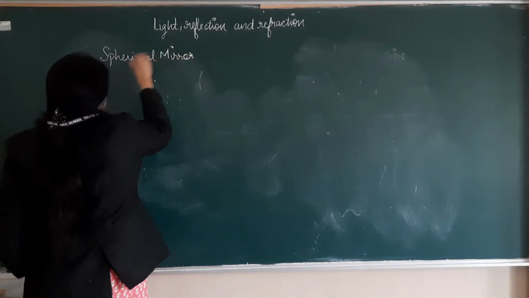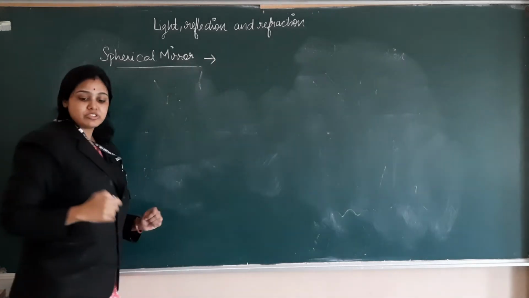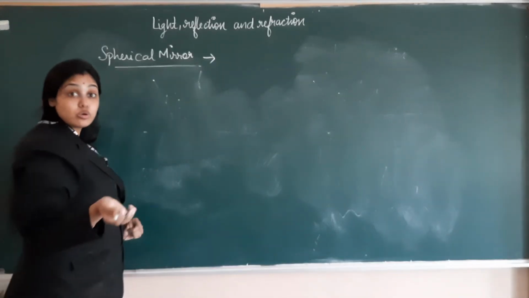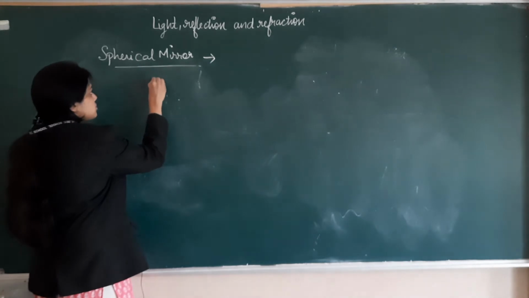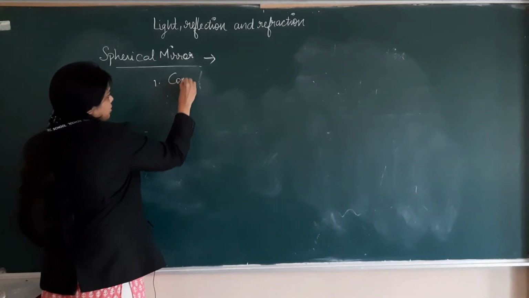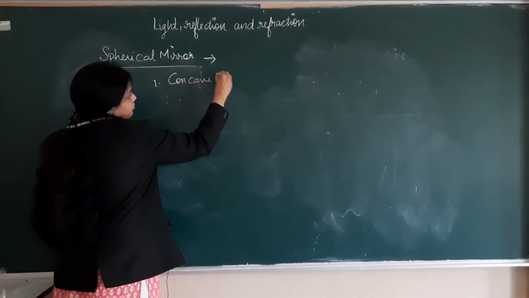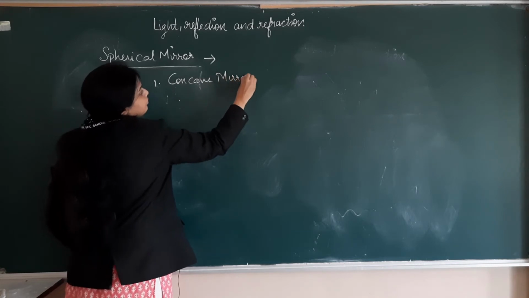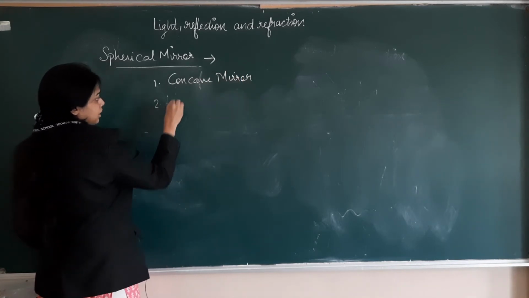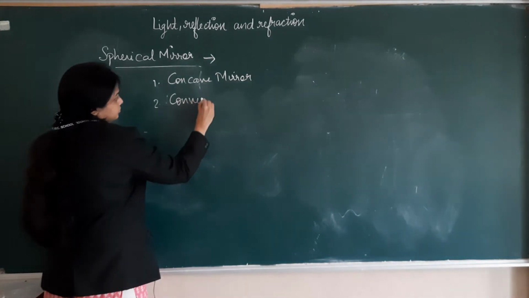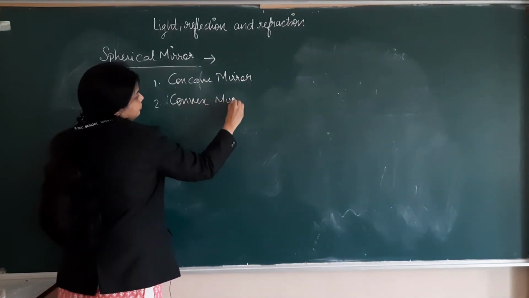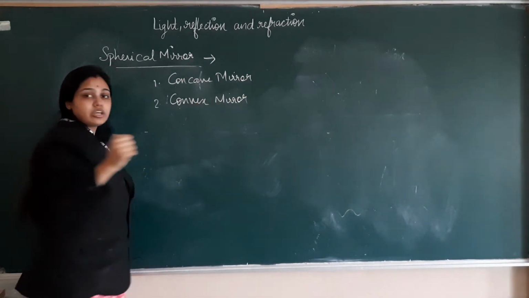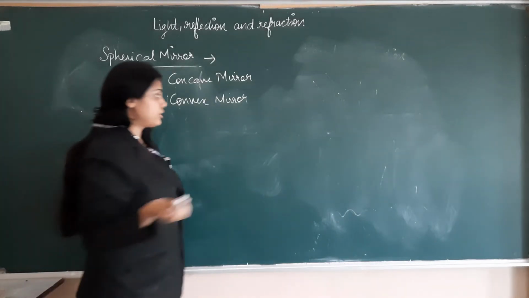Or we can say which is curved in shape, spherical in shape, circular in shape. We have to study two types of spherical mirror here: concave mirror and convex mirror.